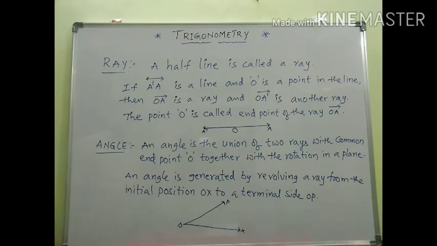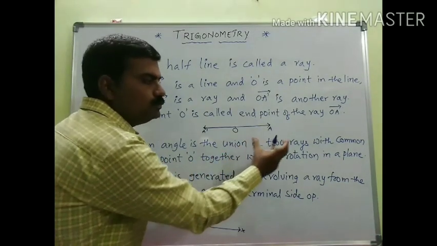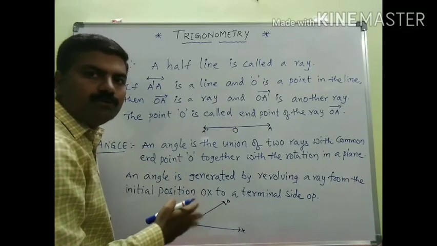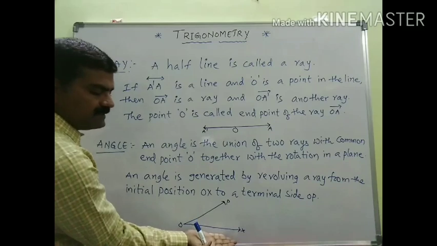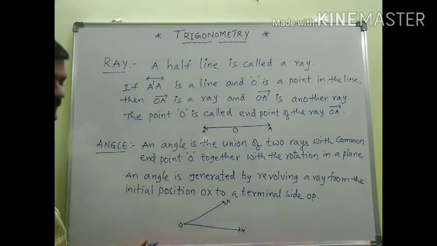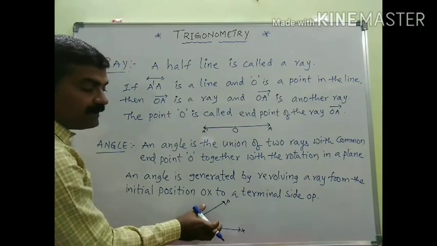Next, what is the definition of an angle? An angle is the union of two rays. Look here. OX is one ray and OP is one more ray. Therefore, the union of two rays, but not every two rays.